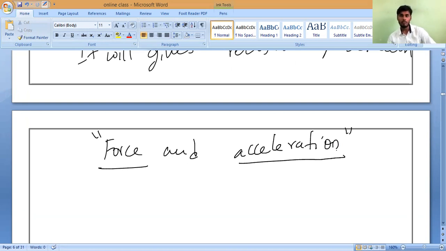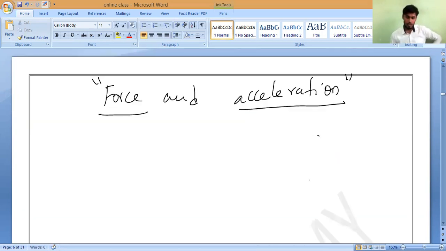Is it okay? Yes, sir. So that is what Newton's second law of motion says. Now from this you observe all of you carefully. So F is equal to what? Force equals mass into acceleration. Mass into acceleration. Can you able to say now?